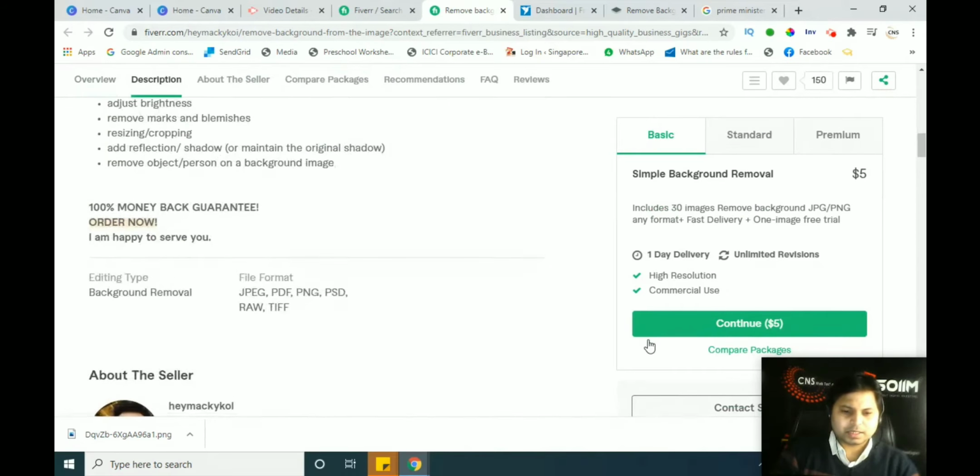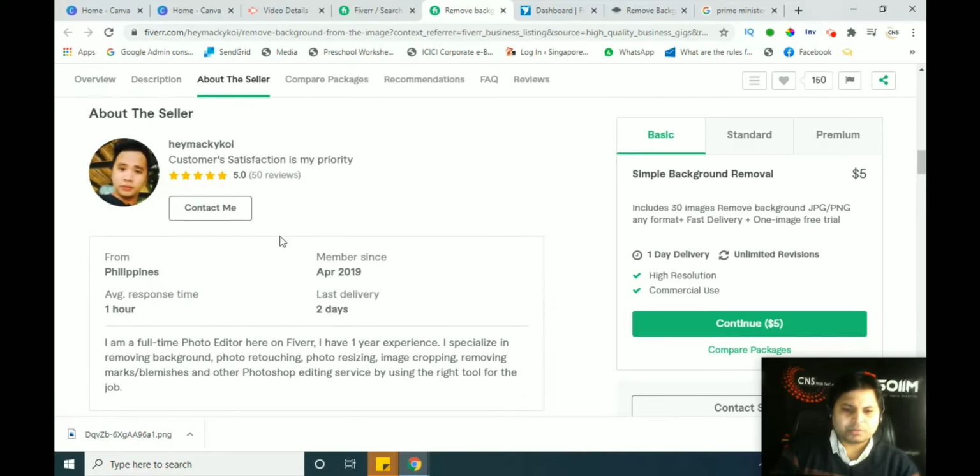So we can see here, from 2019, means in the last 1 or 1.5 years, whatever the time gap is here, they have already got more than 50 reviews. It means they have already done more than 50 edits. So it is very easy here.